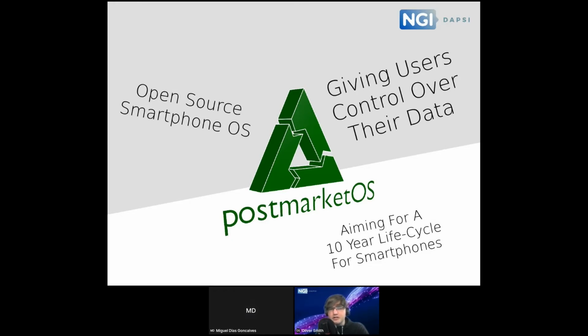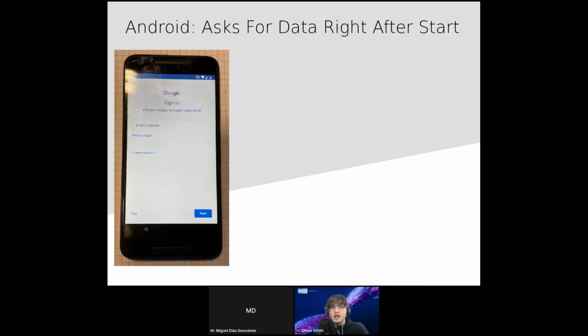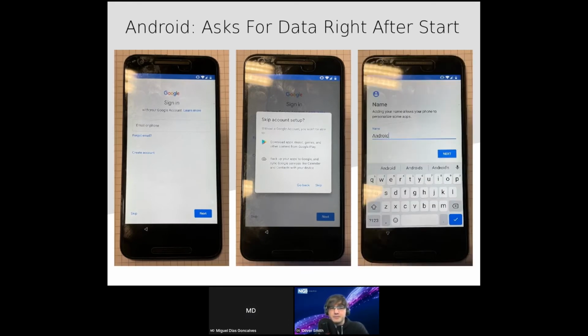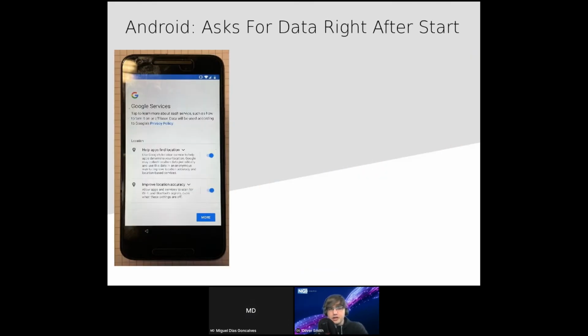And to illustrate what this means, I'm going to show you how it looks when you start up Android for the first time. It will ask you to register with Google or sign in to a Google account. And if you press the tiny skip button on the bottom left, it reminds you that if you don't sign in to Google, you won't be able to install applications and some other things. So you type in a name and move on.